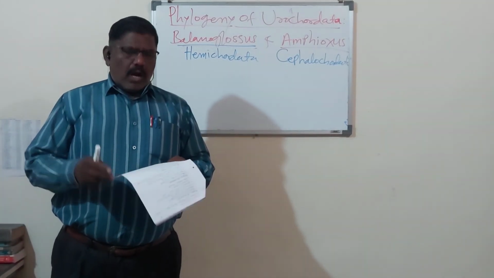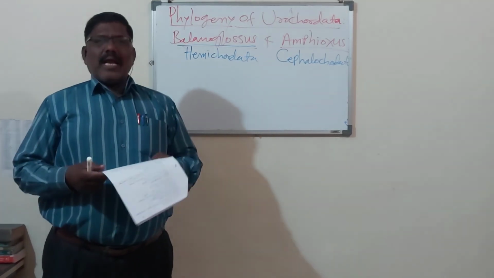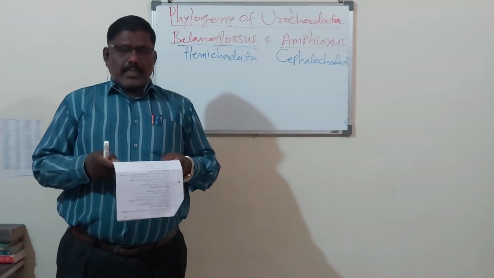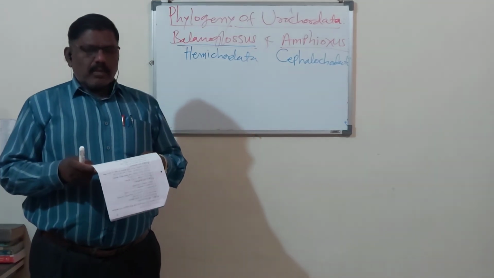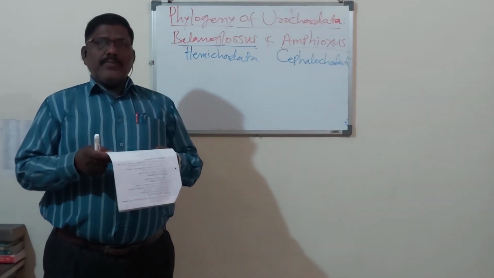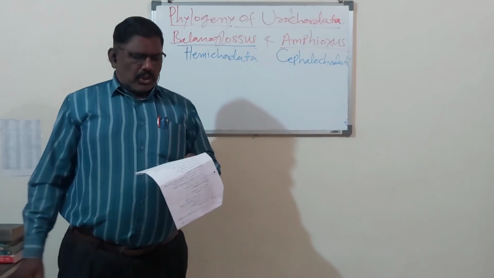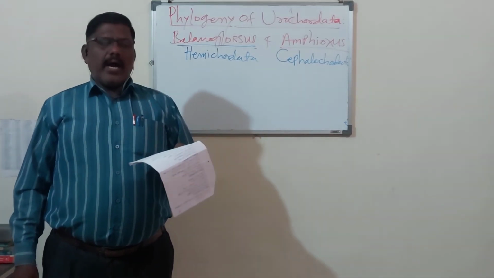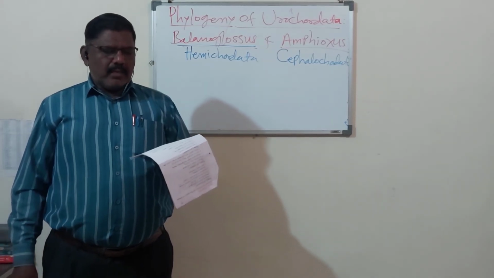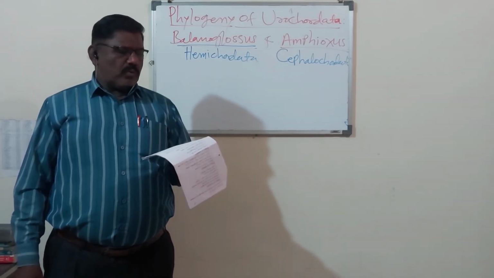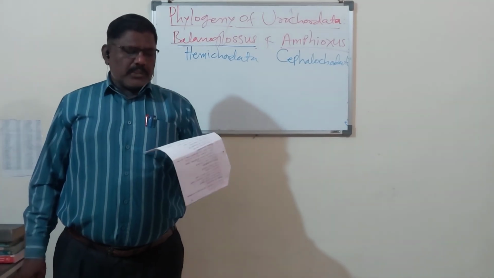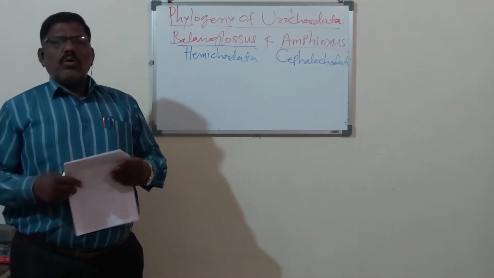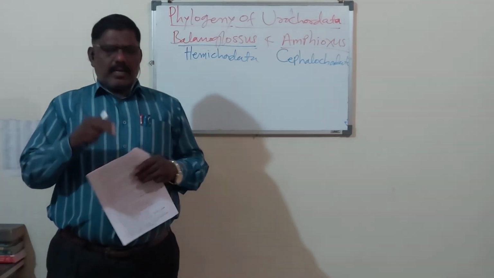Now, other than this, they have some special characters. The specialized characters are: adults have a sac-like body, body covered by a non-living tunic called test, coelom and segmentation absent, peculiar heart with pericardium and reversal of blood flow, retrogressive metamorphosis in the life history. So these are the other characters. By reading also you can understand this phylogeny.